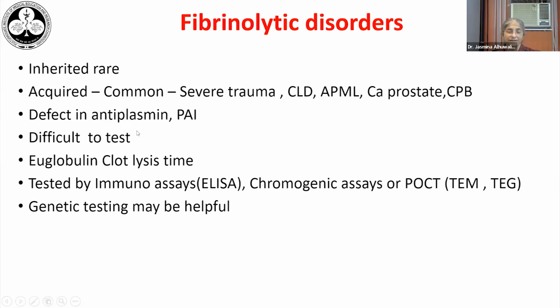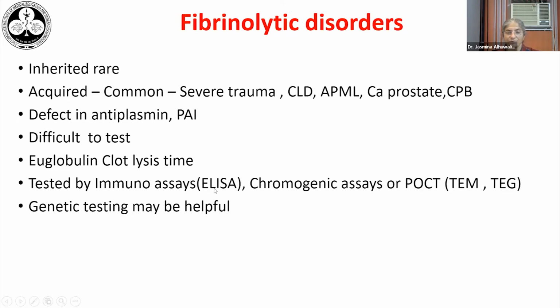These are usually the effect of unhindered plasmin activity, leading to lysis of the clot and therefore prolonged bleeding. So this may happen if there is not enough antiplasmin or not enough plasminogen activator inhibitor in the patient sample. These are difficult to test. The test usually done for this is euglobulin clot lysis time.